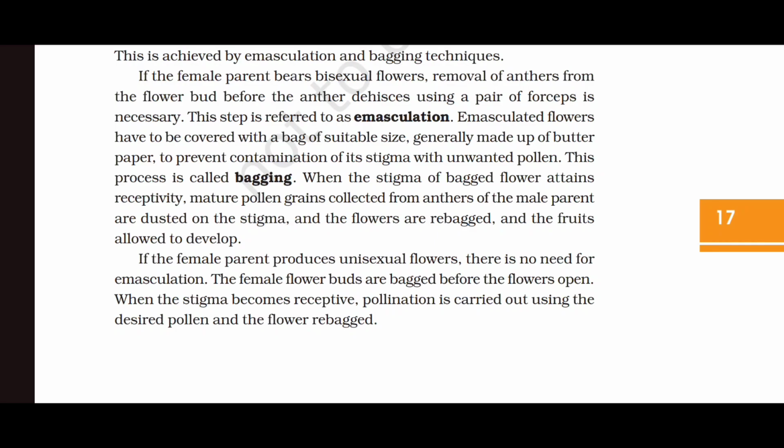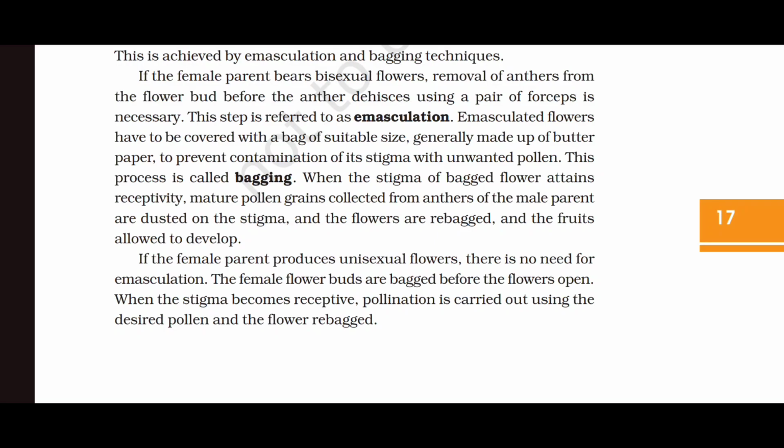If the female parent bears bisexual flowers, removal of anthers from the flower bud before the anther dehisces, using a pair of forceps, is necessary. This step is referred to as emasculation. Emasculated flowers have to be covered with a bag of suitable size, generally made up of butter paper, to prevent contamination of its stigma with unwanted pollen. This process is called bagging.